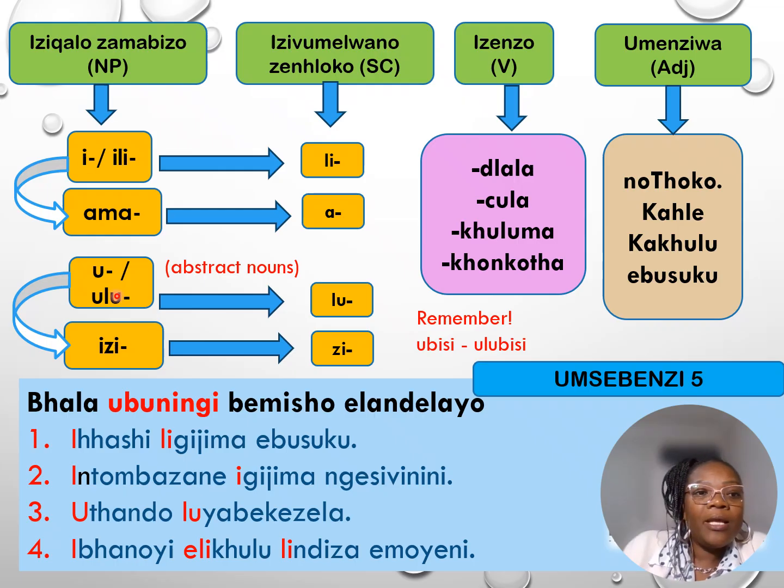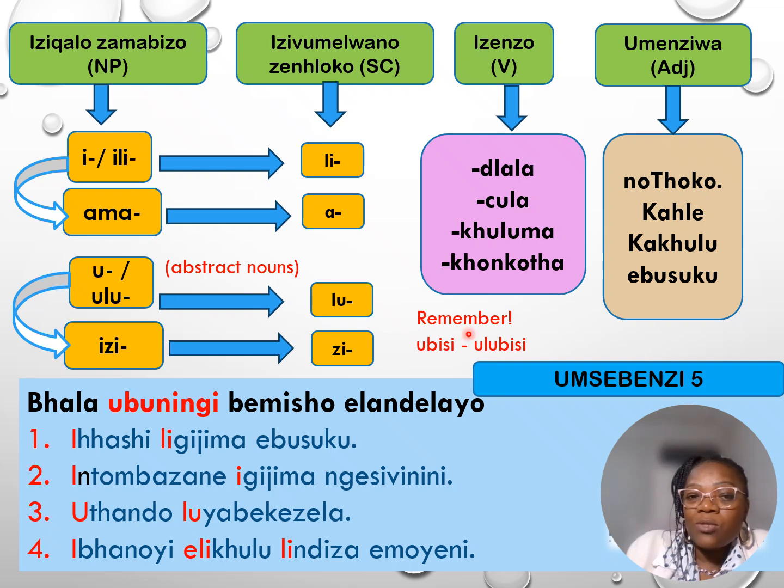All right. And then the Ulu beginning words, once again, it has a lu, which is silent, and we usually get abstract nouns. An example is utando. When you look at it, you may think it's a U beginning word, but that is not the case. It's supposed to be ulutando. How do we know that? Because when we use it in a sentence, it tends to want us to use the lu as a subject concord. And utando, or abstract nouns, do not have singular or plural. They will stay as they are.